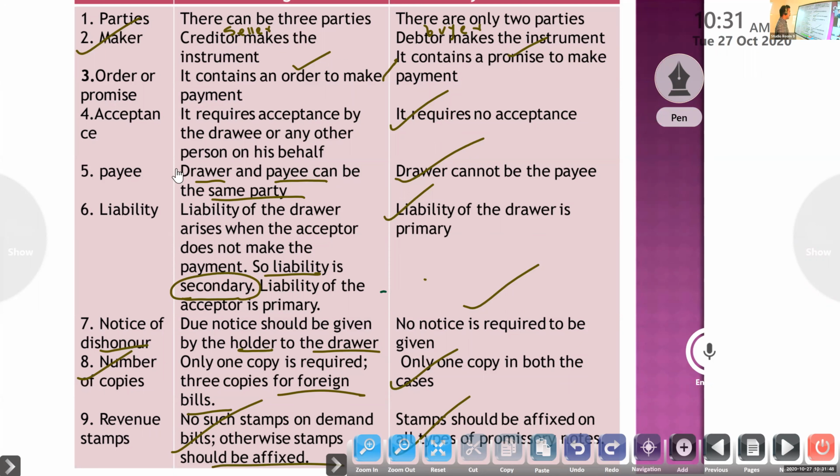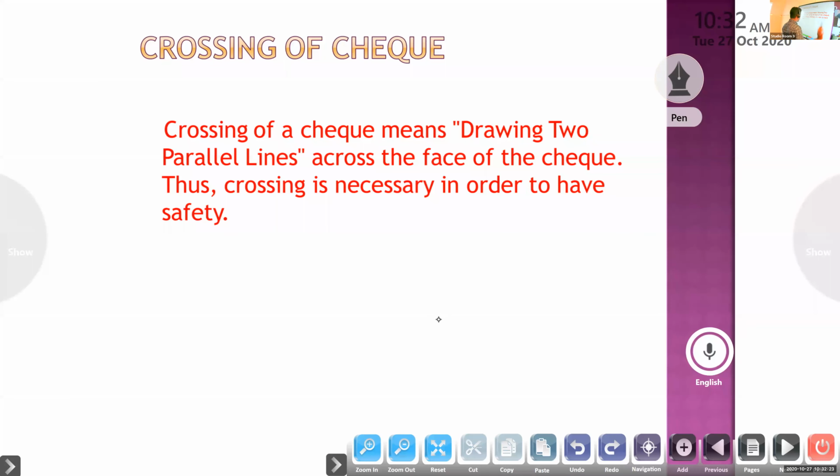Payee: in a bill, drawer and payee can be the same party; in a promissory note, the maker cannot be the payee. Liability: in a bill it is secondary; in a promissory note, the liability of the maker is primary. Notice: for a bill it is needed, and should be given by the holder to the drawer; for a promissory note, no notice is required. Number of copies: only 1 copy for a bill, 3 copies for a foreign bill, but for a promissory note only 1 copy is needed. Revenue stamp: no stamps on a demand bill. For other bills, after-date and after-sight, stamps are needed, and for a promissory note, the stamp should be affixed in all cases.